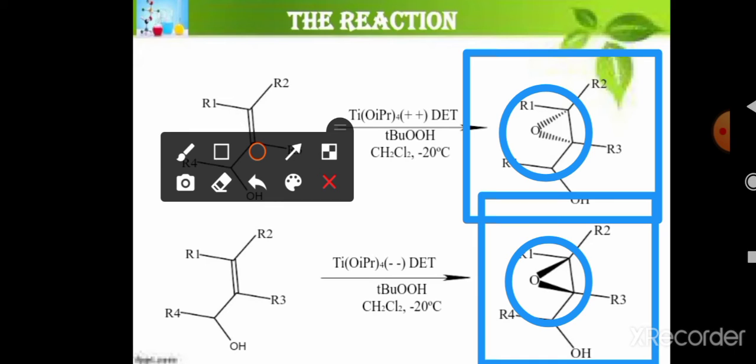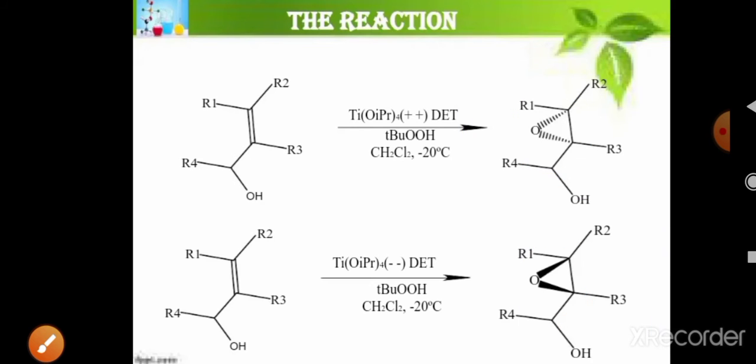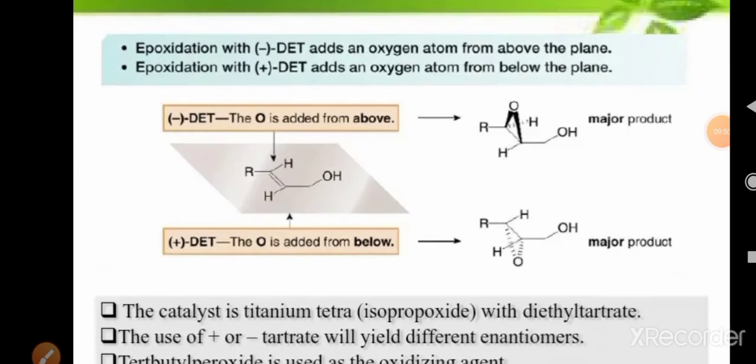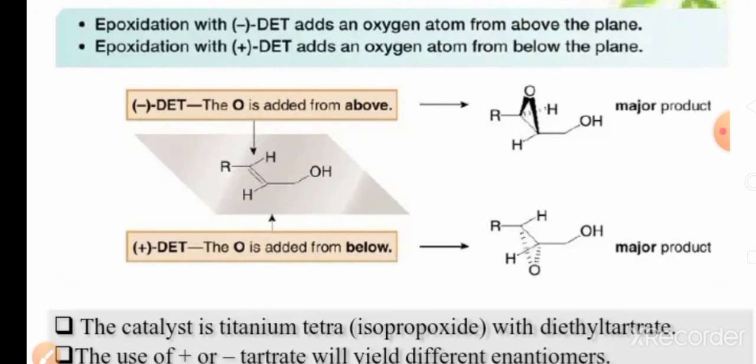Therefore, when the product is formed, let us see how the joining of oxygen with two carbons takes place. Now in this case, epoxidation with negative DET adds the oxygen atom from above the plane, and in case of epoxidation with positive DET it adds the oxygen from below the plane.